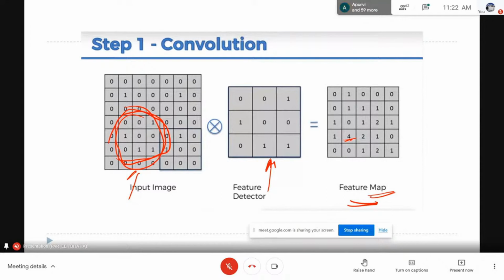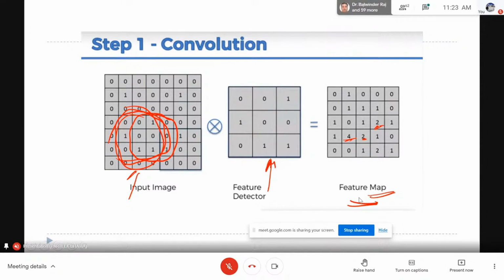This particular feature detector is also telling me that yes, this is another second important area where your feature is present, and this is another second important area where your feature is present, and these are the areas where the feature you are looking for is not important. So here we have a feature detector or filter, and we are identifying that feature from the input image and creating a feature map for this. Okay, so now we have a feature map.